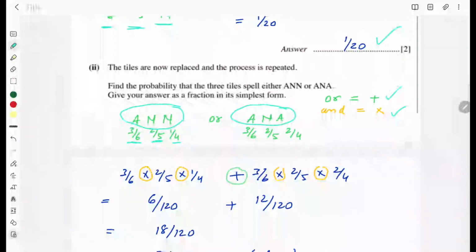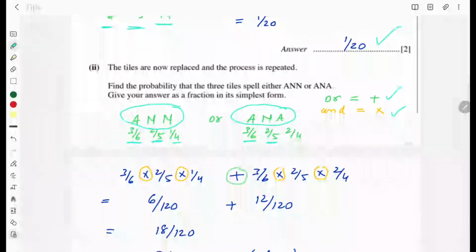Probability of getting A in A and A is 3 over 6. There are 3 tiles which have A written on it. So 3, total is 6. And there are 2 tiles on which N is written. So for N I have written 2 over 5. 5 because total is 1 less. And since there are 3 A's and 1 is already drawn, so 2 A's are left.